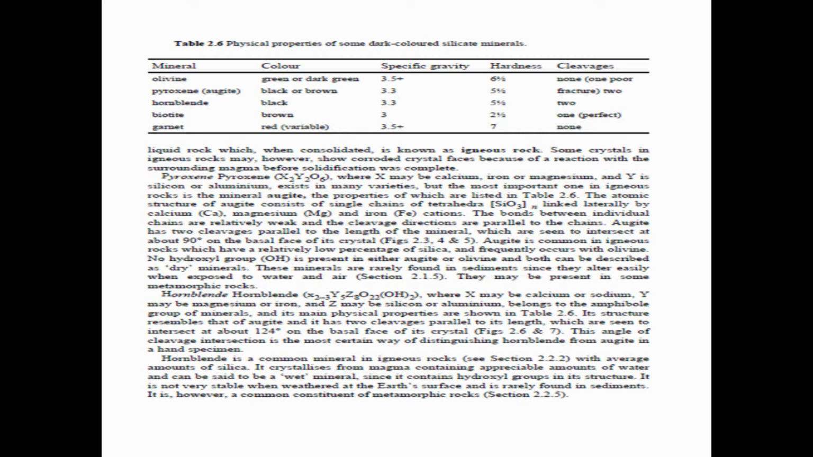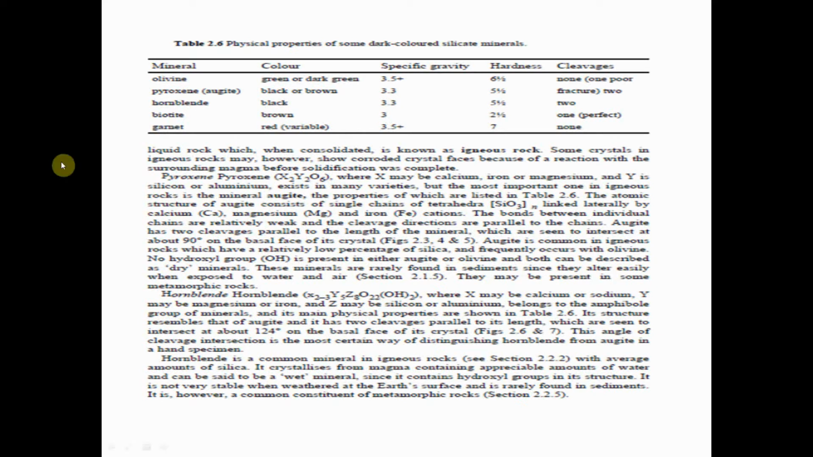Hornblende: black, 3.3 specific gravity and 5.5 hardness, cleavage 2. Biotite: color is brown, specific gravity 3, hardness is less, 2.2, cleavage 1 perfect. Garnet: red, variable, specific gravity 3.5 plus, hardness 7, and cleavage none.